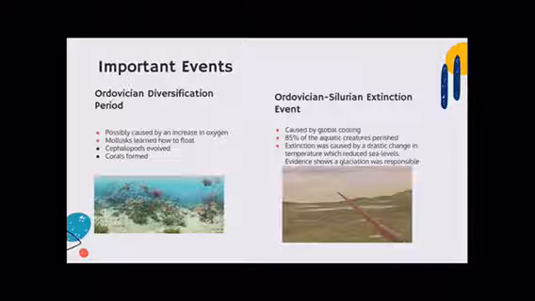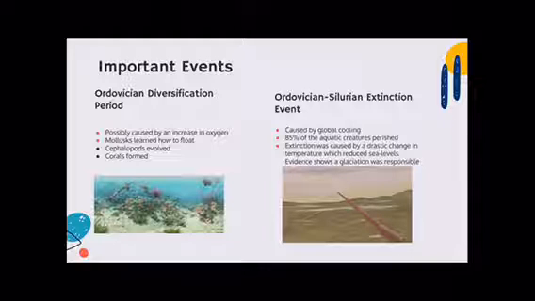So, major events of this period include the Ordovician diversification period and the Ordovician-Silurian extinction event. The Ordovician diversification period is where marine life greatly diversified over millions of years. During this period, mollusks learned how to float using their shells, which really gave them a head start because they were farther away from their predators down in the deep. Cephalopods evolved and corals started to form.